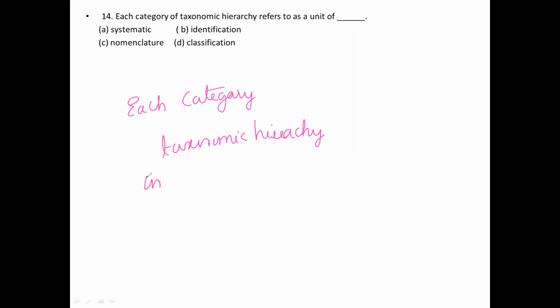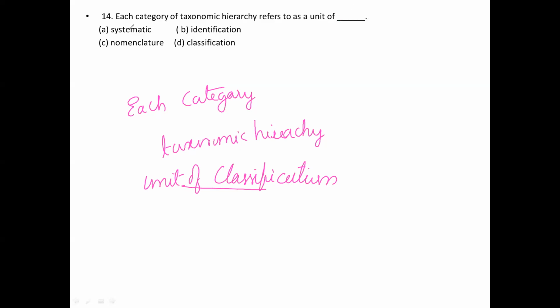Just remember that it is nothing but a unit of classification.